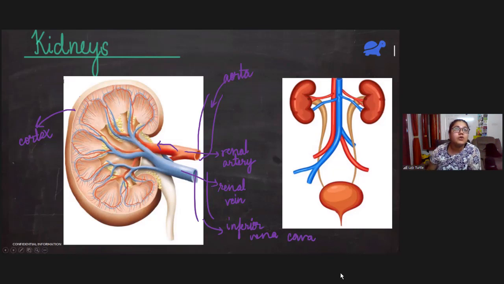The outer part, the cortex, is somewhat dark in color, but this inner part is light in color, and it is known as the medulla, with a double L. So these are the parts of the kidney that we need to know: cortex, medulla, renal artery, renal vein. And again, we have this brown tube over here. This is nothing but the ureter. Once the urine is formed, it will go through this tube into the urinary bladder.